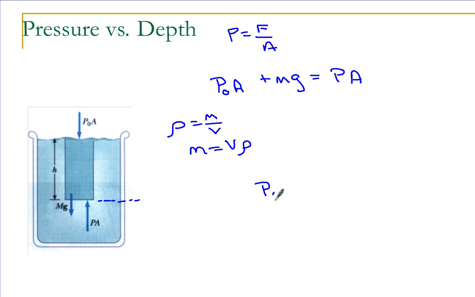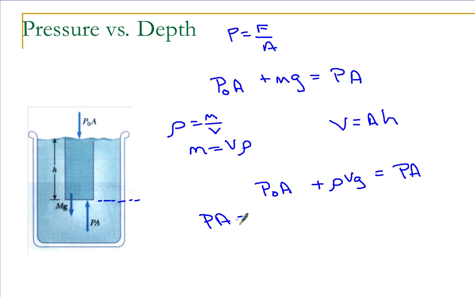So I have the initial pressure of the atmosphere times A plus rho Vg has to equal the pressure at the bottom times that area. Now what's another formula? Volume is area times width, and in this case that width is going to be h. So let me plug that in. Alright, so I'm going to reverse them.